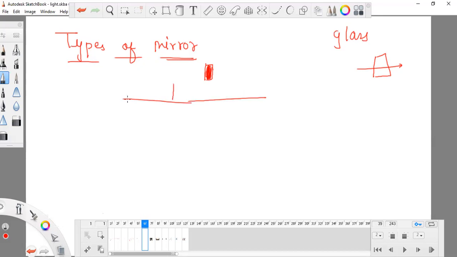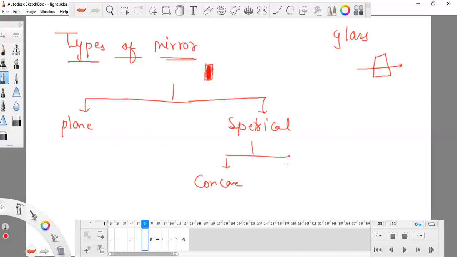First is the plane mirror. Another is the spherical mirror, which can be divided further into two parts: the concave mirror and the convex mirror.